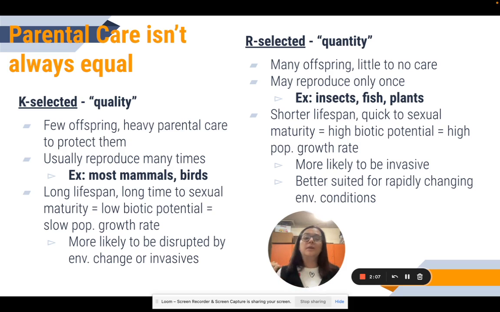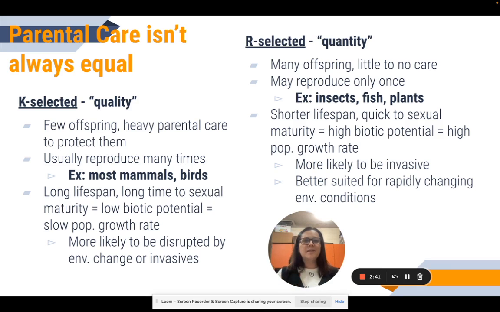Now, on the other side of the coin, we have R selected. When I think of R selected, I think reproduce, because R selected are all about reproducing. They're going to have lots of offspring, but not provide very much care for them. Think of the mama sea turtle that lays hundreds of eggs on the beach and then swims off and says, sorry, kids, fend for yourself, right? Oftentimes these living things only reproduce once. It's one time, they're laying that massive clutch of eggs, they're done. They often have a shorter lifespan. Not always, the sea turtle example doesn't go well there, but usually shorter lifespan.